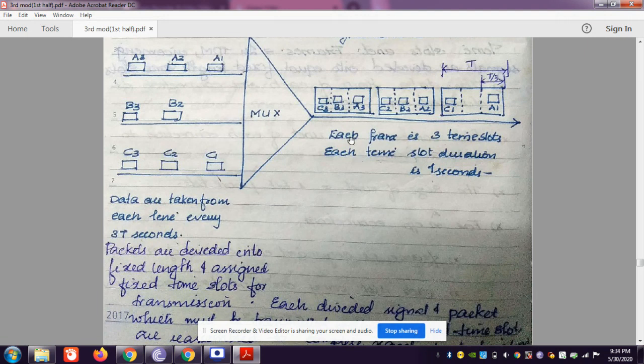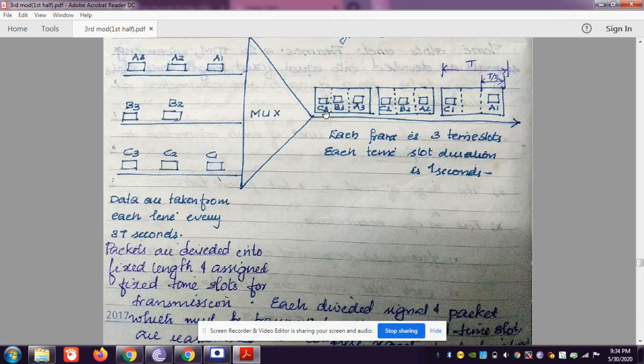So in the frame, it is combined in such a way that each frame is 3 time slots. Each time slot duration is 1 second. This is one complete time slot, and in one time slot each bit takes T by 3 seconds.